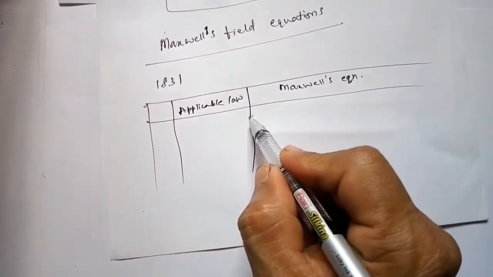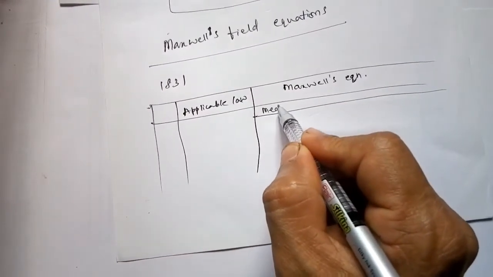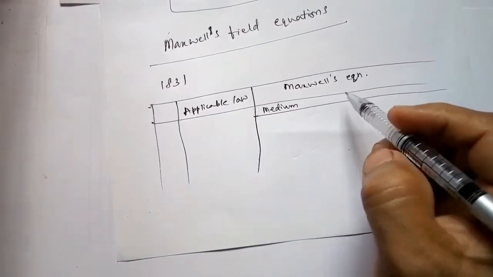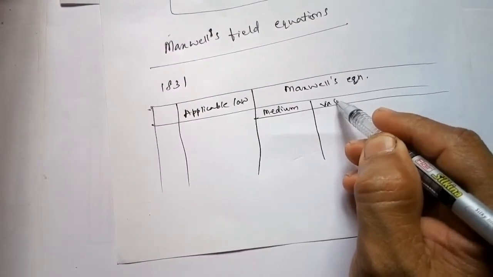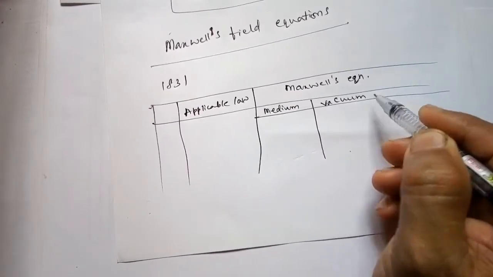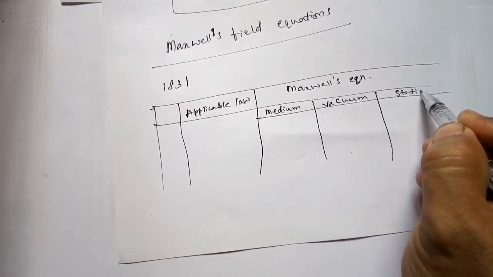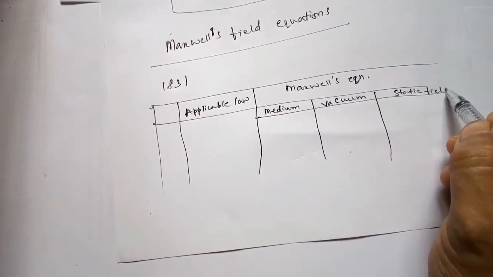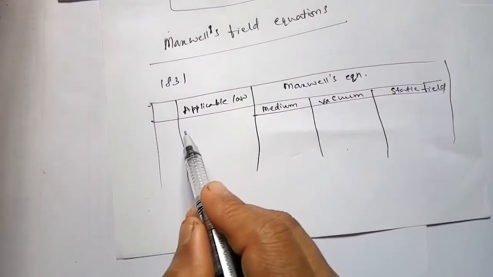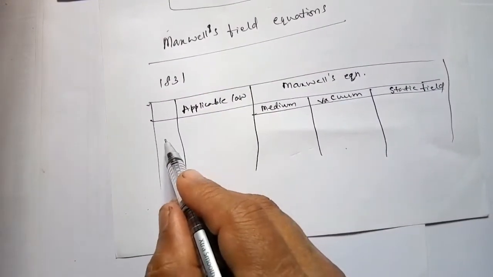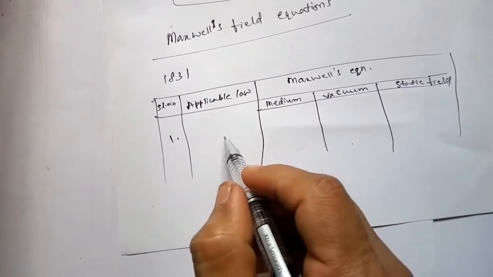Again there are different types depending on the medium: vacuum, and static field. So all things are combined. Let us add a serial number also. There are 4 equations.